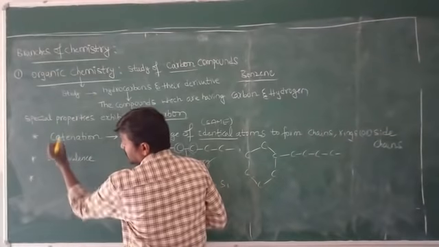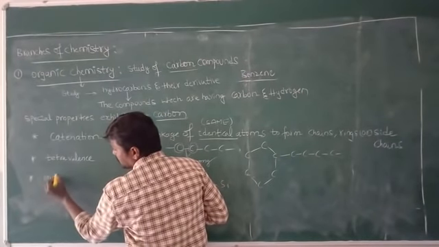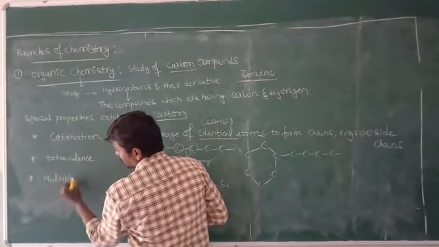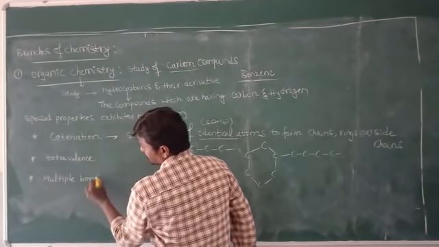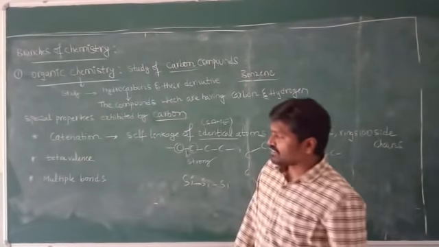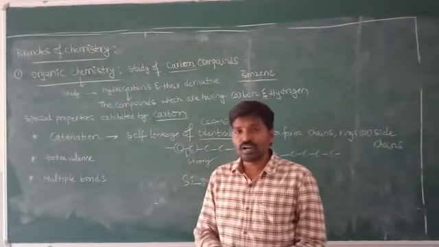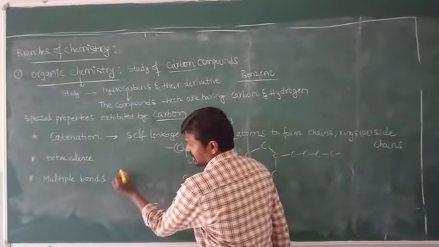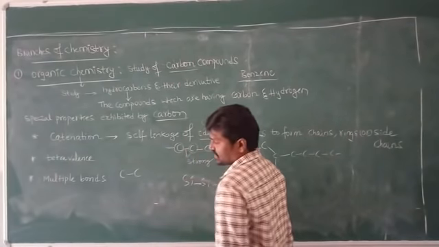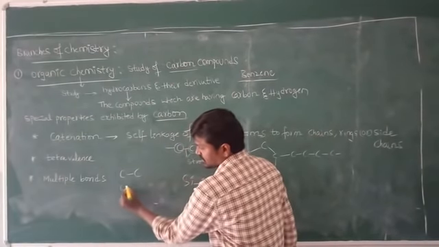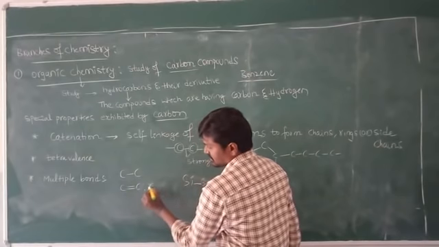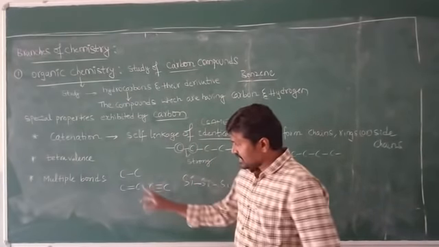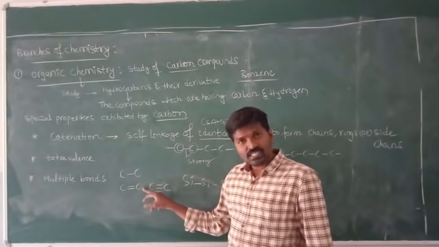Carbon has the tendency to form multiple bonds. What are these multiple bonds? Multiple bonds are like this. See here, is there any difference? Yes, of course.